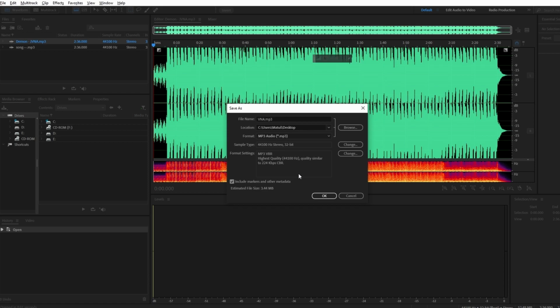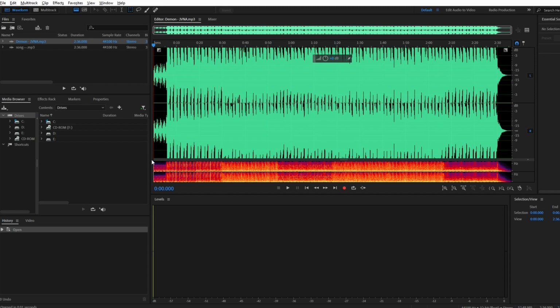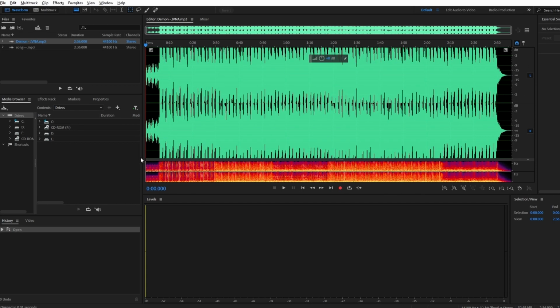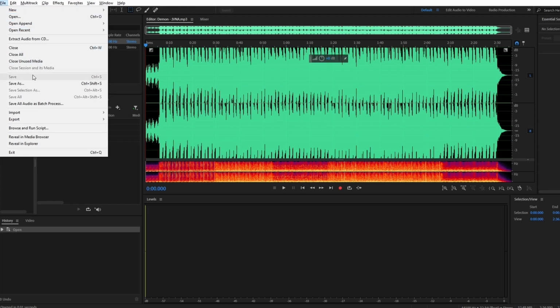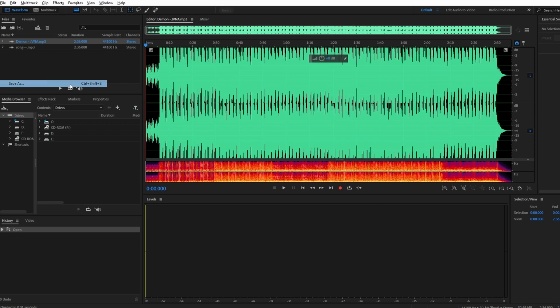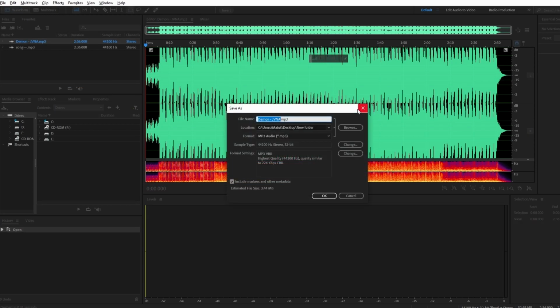Your project is now saved in a specific location. To resume work on your project later, simply go to the File menu, choose Save As again, and select the location where your project is stored. Your saved project will be ready for further editing.